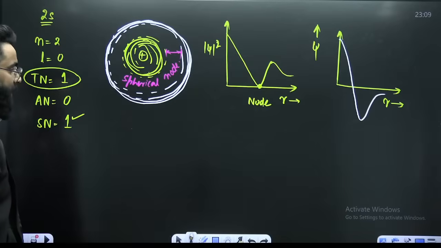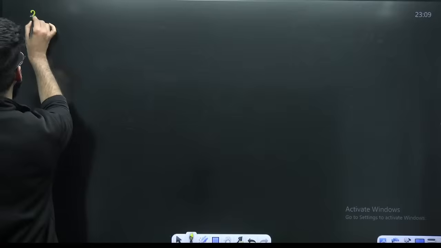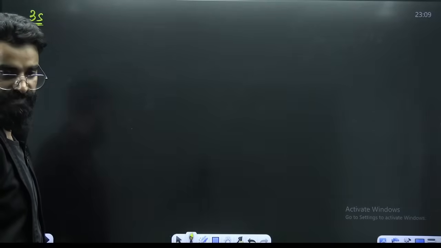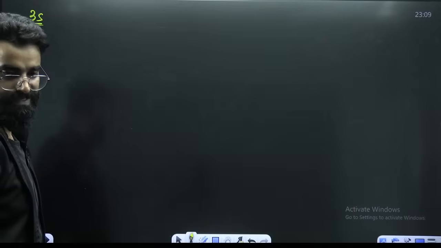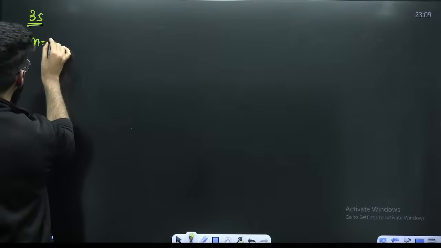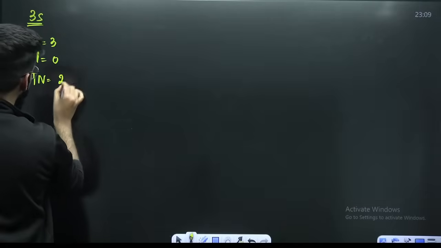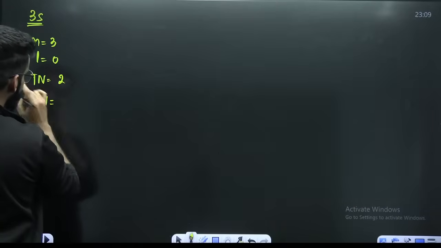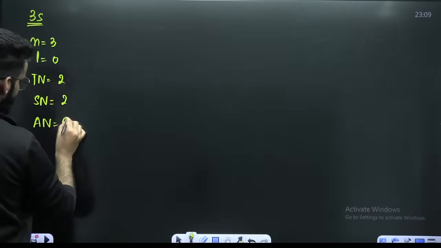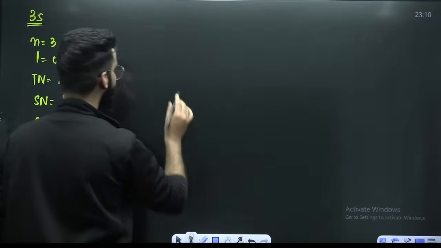This was your 2s. If I ask you how your 3s looks like, can you let me know? First of all, it is again an s orbital. So n value is 3, l value is 0, total number of nodes is n minus 1. Spherical nodes are n minus l minus 1, and angular nodes equal l, which is 0. So how will you make your 3s?